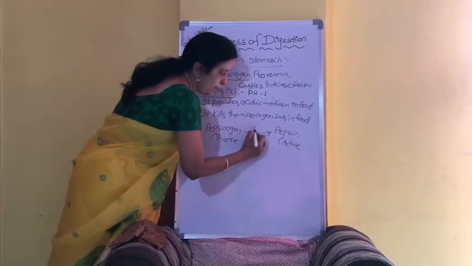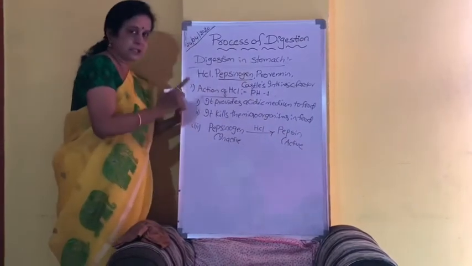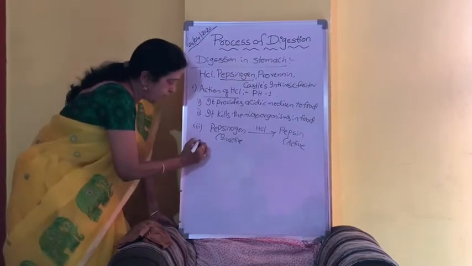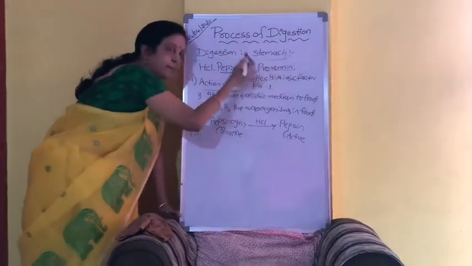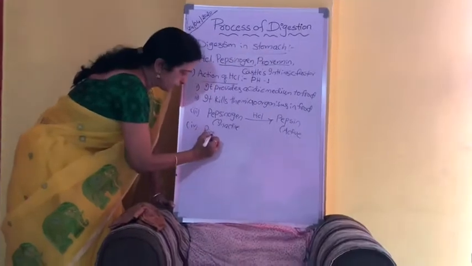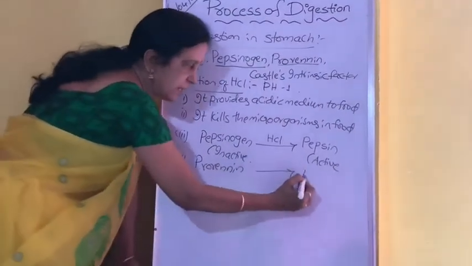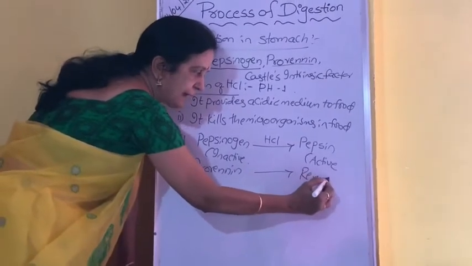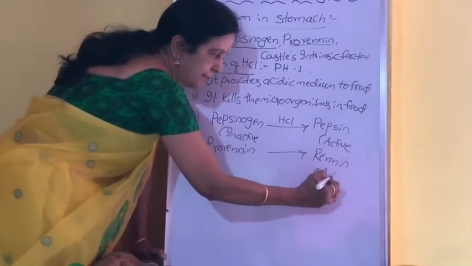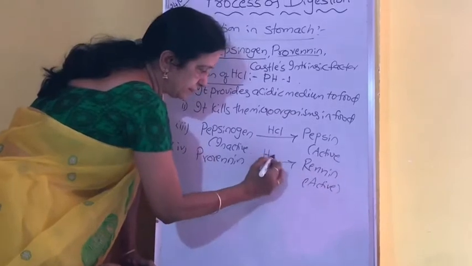By whom? By HCl. And what is the fourth function? Prorenin. This is also inactive. This prorenin is also converted into active renin by HCl.